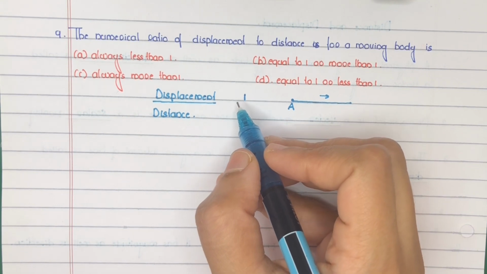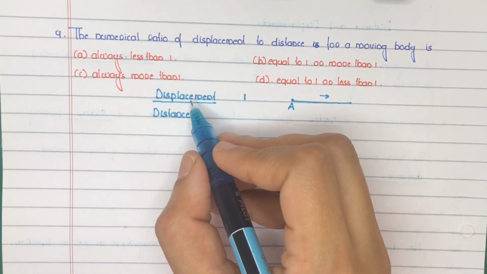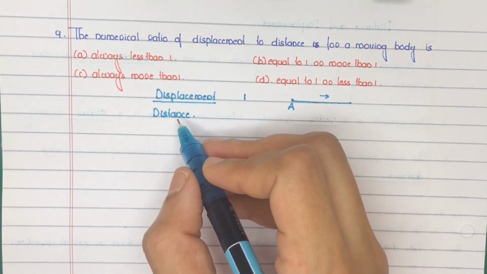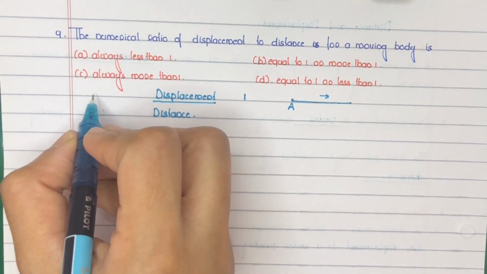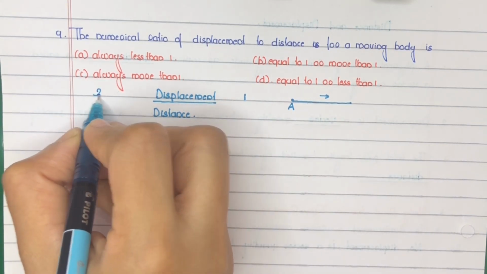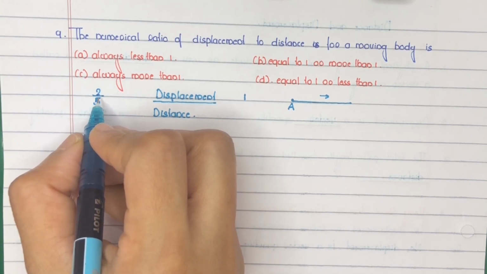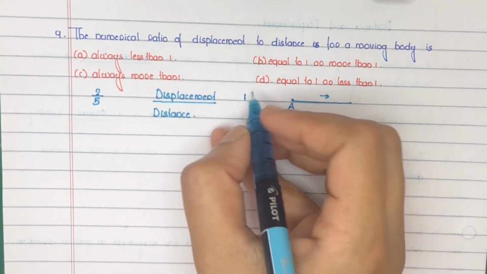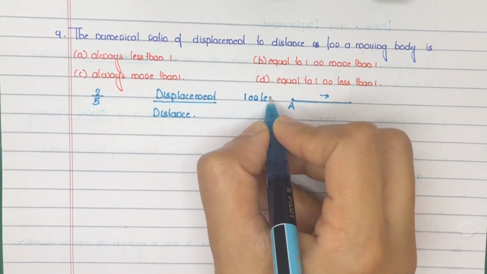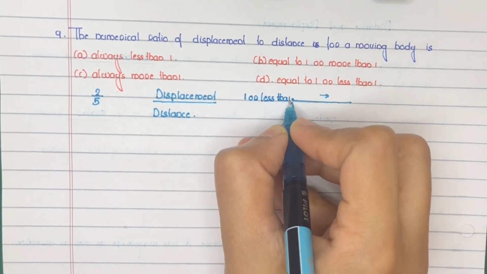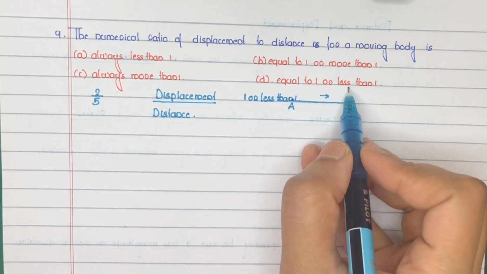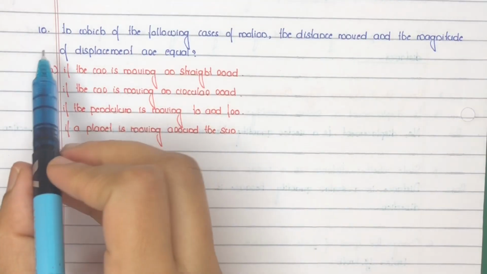In all other cases, value of displacement will always be less than distance, right? Smaller value by greater value. For example, 2 by 5, it's 0.4. It will result always a value less than 1. So 1 or less than 1. That is equal to 1 or less than 1. Option D.